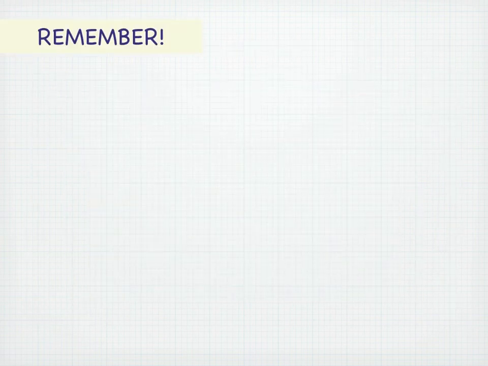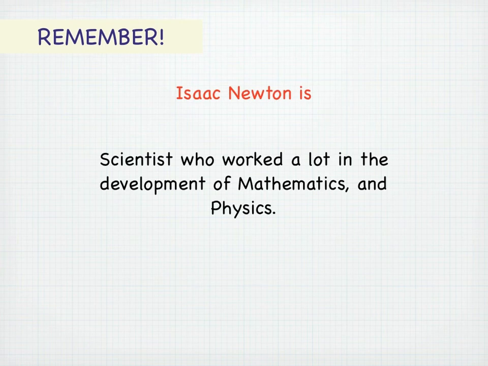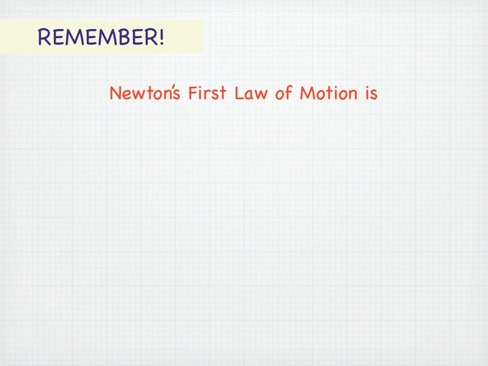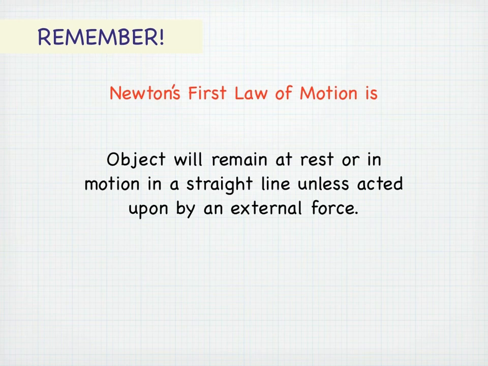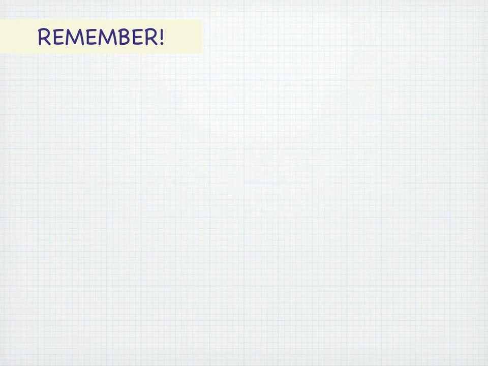Remember, Isaac Newton is a scientist who worked a lot in the development of mathematics and physics. Remember, Newton's first law of motion is that an object will remain at rest or in motion in a straight line unless acted upon by an external force. Remember, our examples show that an object at rest will remain at rest unless acted on by an unbalanced force.